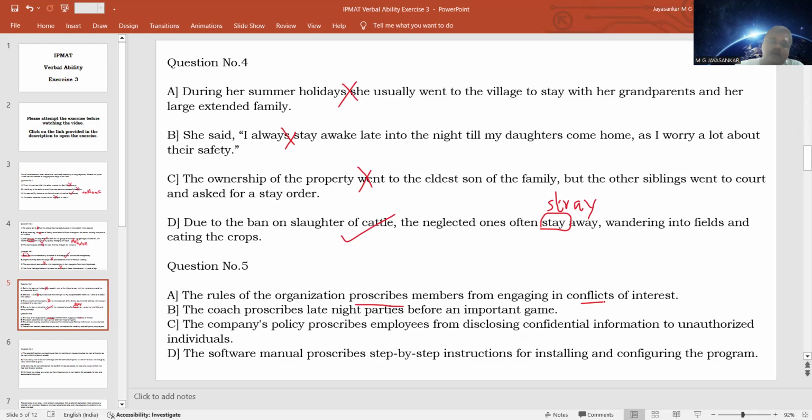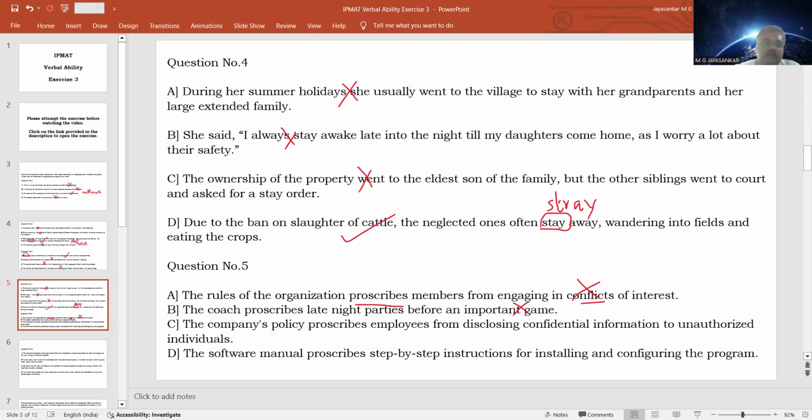So that is why organizations prohibit people from engaging in positions that are conflicting with each other. So the usage is correct here. Since the usage is correct, this is not our answer. The coach prescribes late night parties before an important game. Again, the same thing. Before an important game, the players need to be rested properly. So the coach is prohibiting any late night parties. So the usage again is correct here.